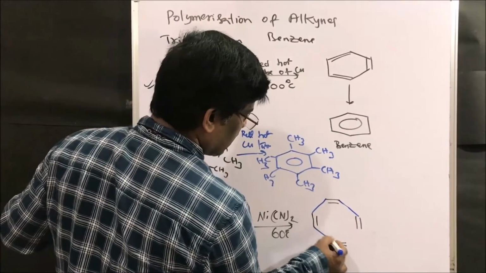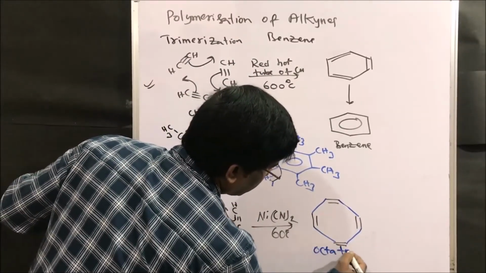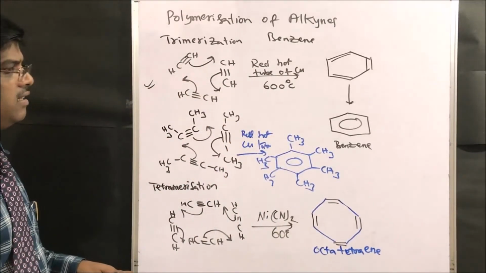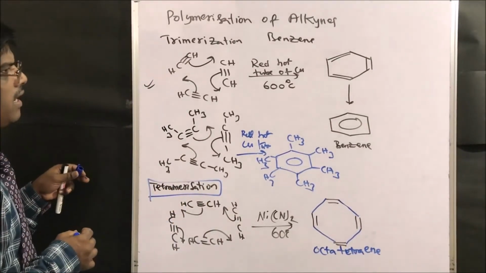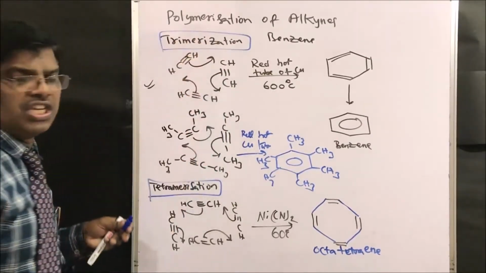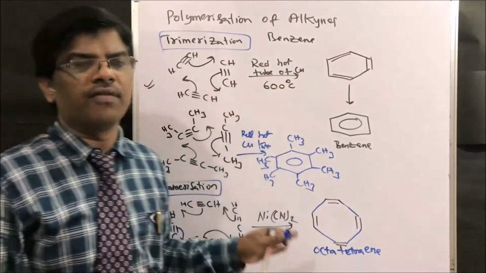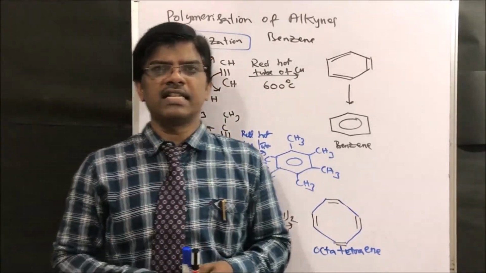So this is how it gets cyclized and gives octatetraene. This is octatetraene. This is how tetramerization takes place, right? This is trimerization, gives benzene. Tetramerization gives octatetraene. This is how polymerization of alkynes can be explained. I hope you understand this lecture.